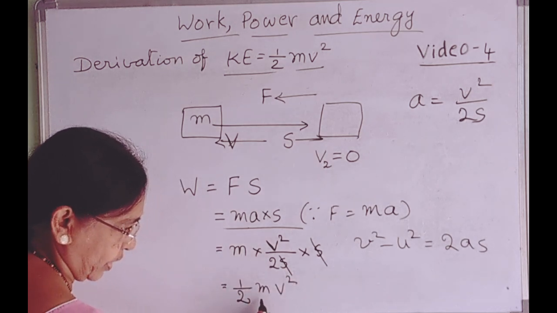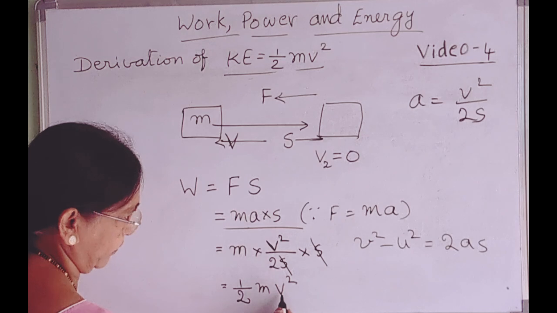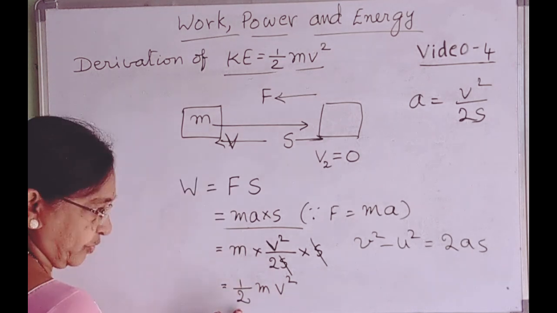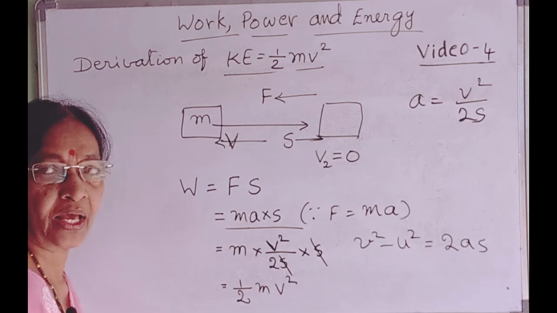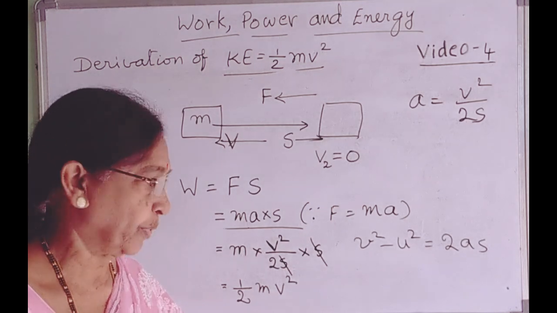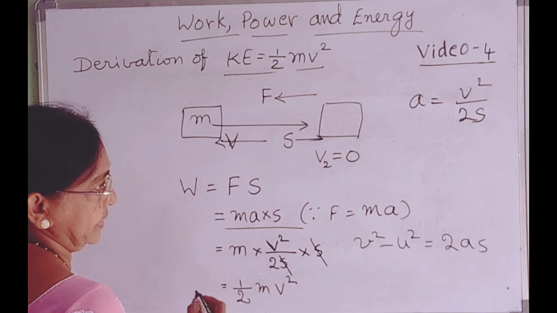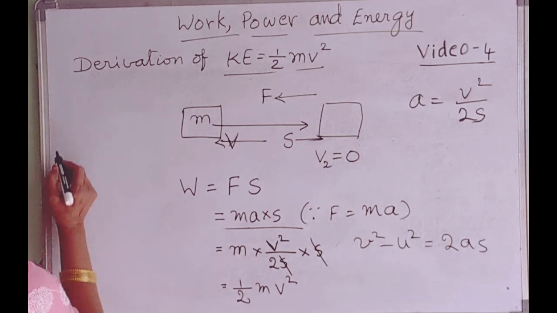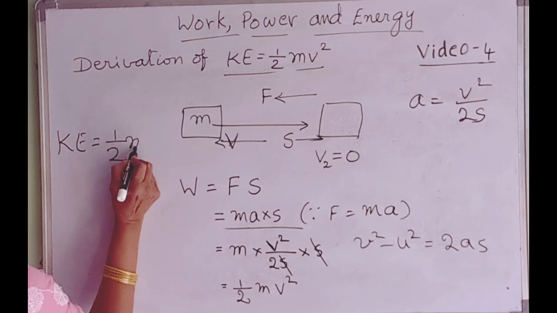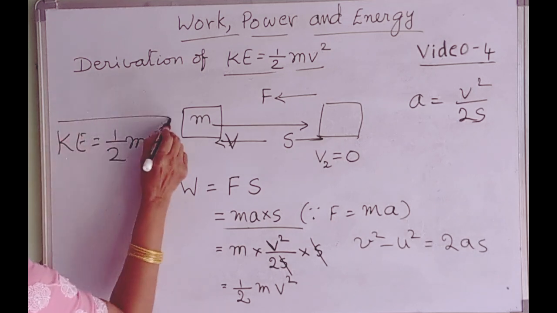So m is the mass of the body, v is the velocity of the body. So work done to stop the body is equal to half mv square. This work done is equal to the kinetic energy of the body. Therefore, kinetic energy of the body is equal to half mv square.